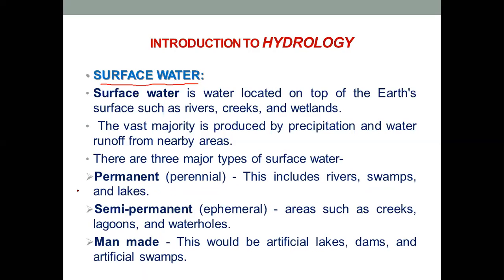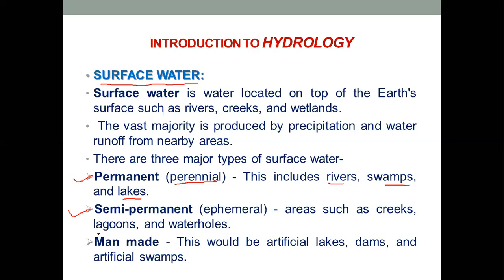First is the permanent, or the other word for it is perennial type of surface water, and this permanent includes rivers, swamps and lakes. Okay, now perennial or permanent type of surface water is nothing but water which is present throughout the year. For example, rivers, and some lakes, they are present throughout the year, they do not dry out. Some amount of water is still present during the summer and winter season.